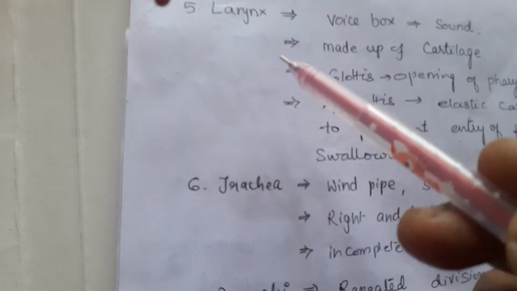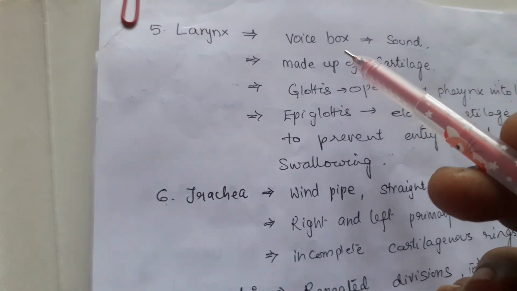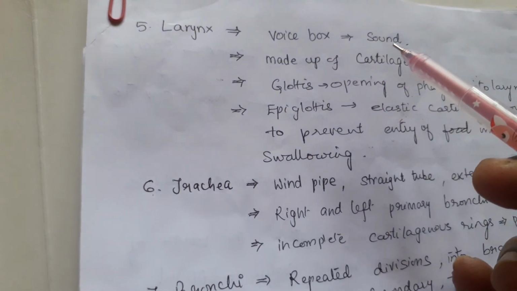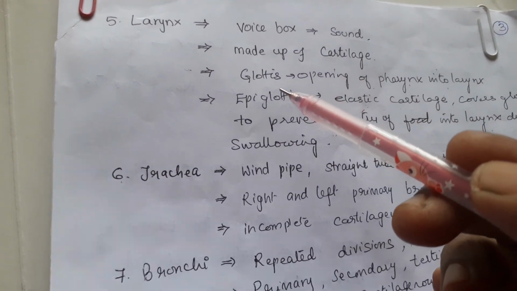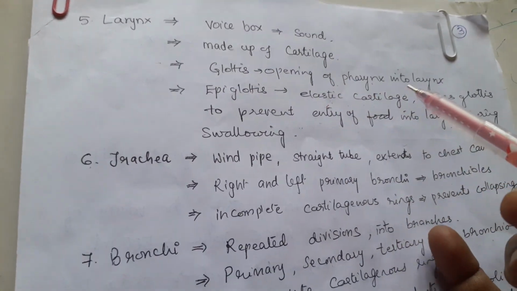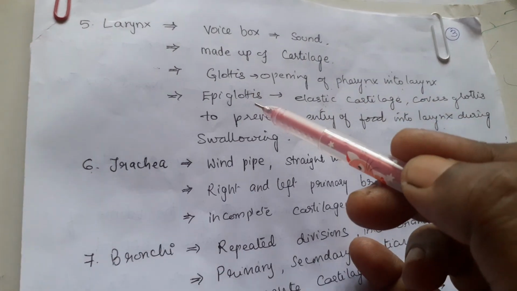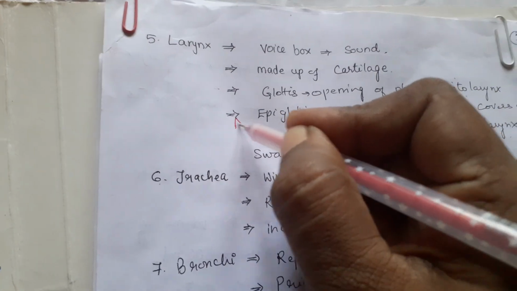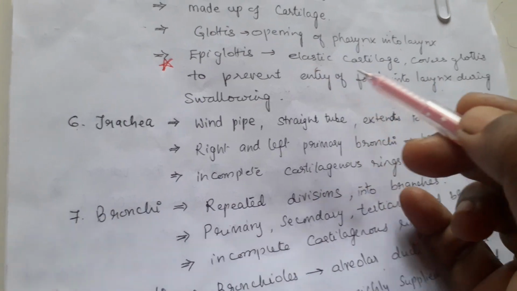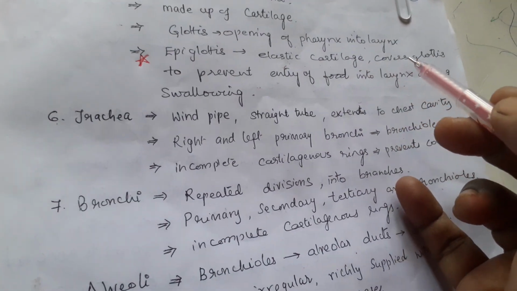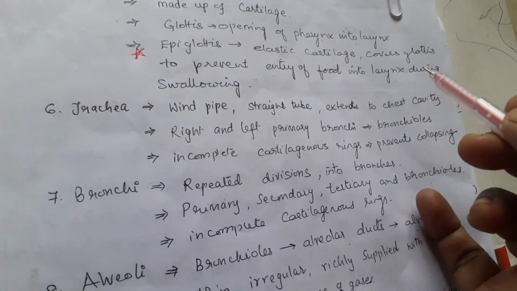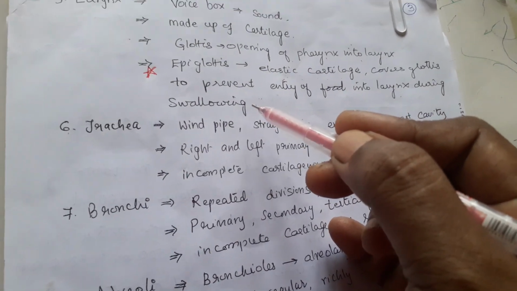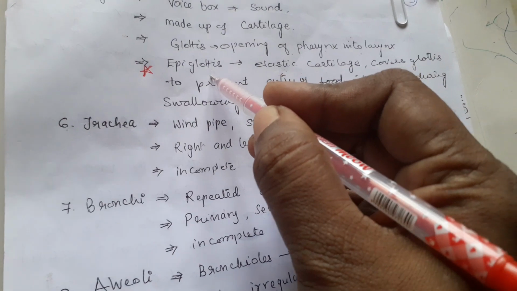And coming to the larynx again, the larynx is called the voice box because it produces sound by the presence of vocal cords. It is made up of cartilage. Glottis is the opening of the pharynx into the larynx, and the epiglottis is very important for NEET. This is an elastic cartilage which covers the glottis to prevent the entry of food into the larynx during swallowing of the food material. That is very, very important, the epiglottis.